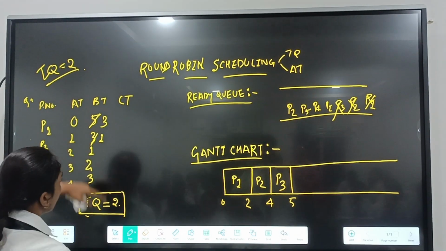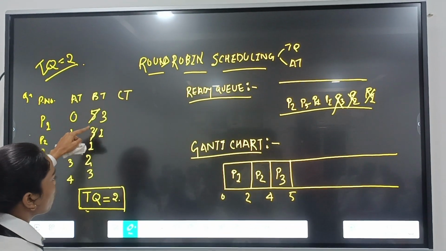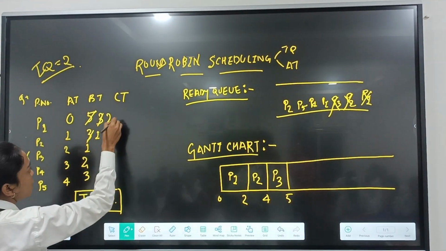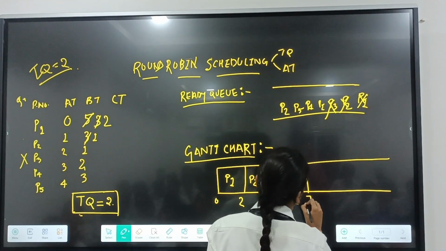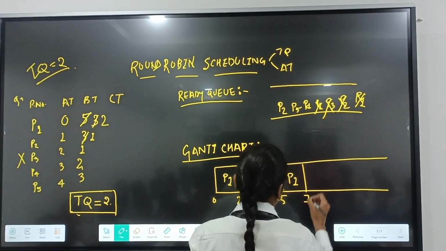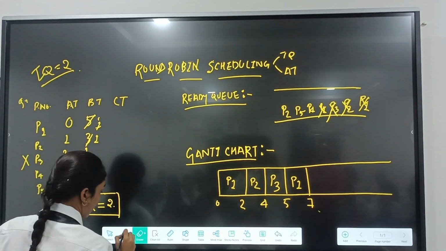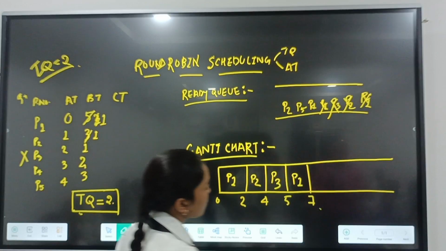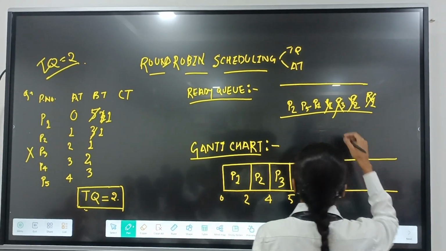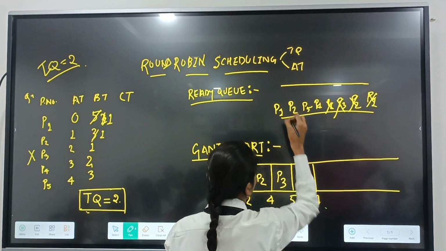We are seeing that BT is greater than the time quantum, so it will also be scheduled for 2 units of time, and P1 is 7. And P1 is not scheduled completely, so it will again come in the ready queue.